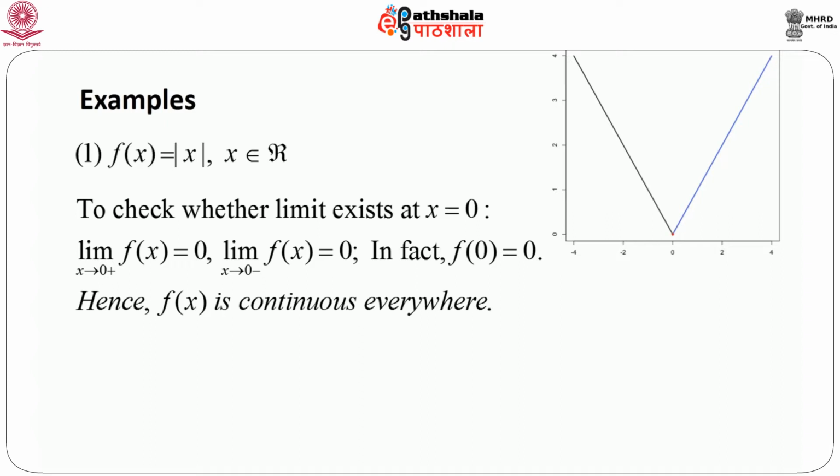It is clear from the definition of mod x that the limit as x goes to 0 plus of f of x equals 0, that is, the right hand limit of f of x at x equals 0 is 0, and the left hand limit of f of x at x equals 0 is also 0. Now what is the value of this function at x equals 0? It is in fact 0. So f of 0 is 0. So it is clear that the right hand limit equals the left hand limit equals the functional value at that point. So the function is continuous at x equals 0, and the function is continuous elsewhere.